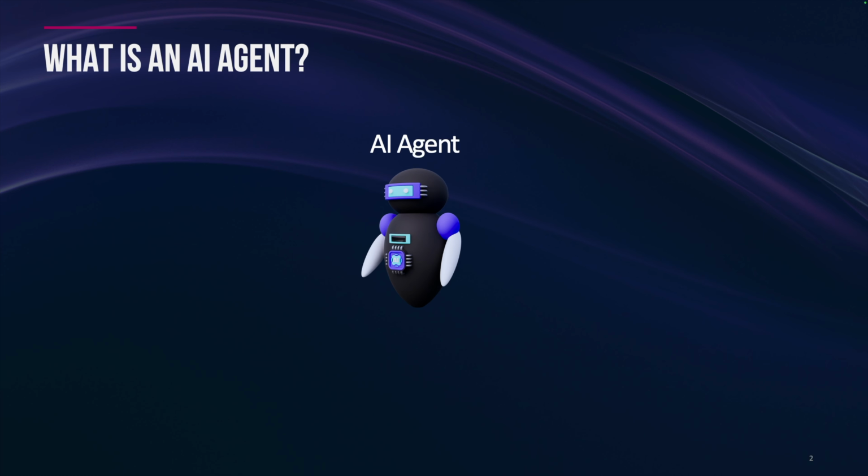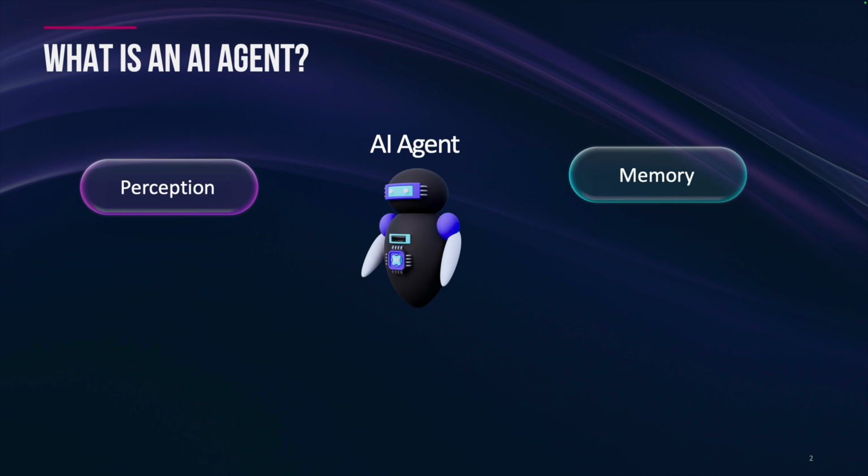So the core components of an AI agent are: number one, perception. Perception is the ability to take in information from the environment. This could be user input, data from an application programming interface, sensor readings from a robot, or a web search result. The second core component is memory. So every AI agent has the capacity to store and recall information. This includes a short-term working memory for the current task and a long-term memory to learn from past experiences.